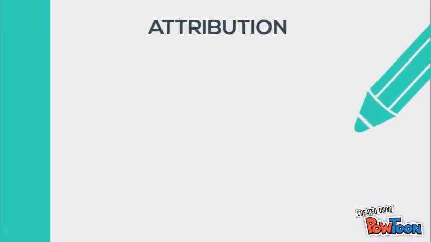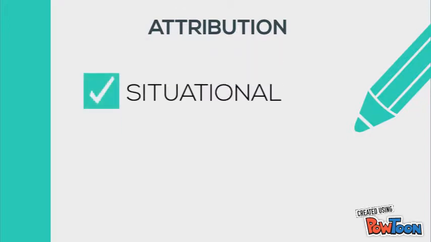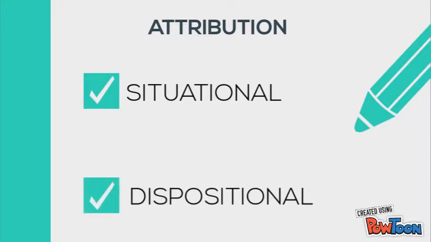Attribution is a process of explaining both one's own behavior and the behavior of other people. There are two causes of behavior. Situational is when behavior is assumed to come from external sources, while dispositional is when behavior is assumed to come from within the individual.